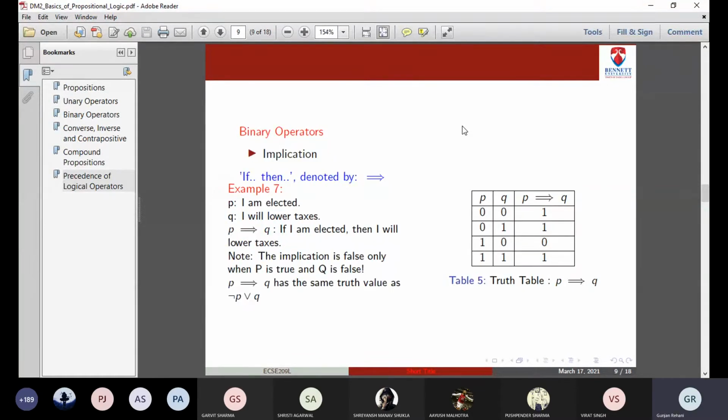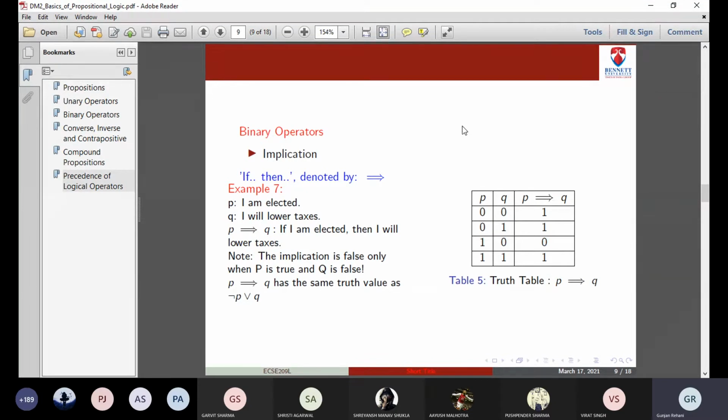Next derived operator is your implication operator. Implication operator can be read in the form of if then, and it is denoted by the arrow sign, which is also given. So P implication Q says if P is true, then Q will also be true. P implication Q will be 1 whenever P is 1 and Q is also 1. So it says if P is true, Q must also be true.